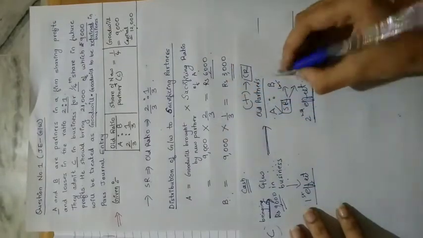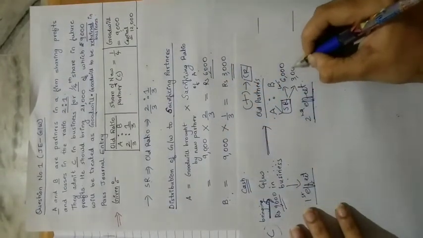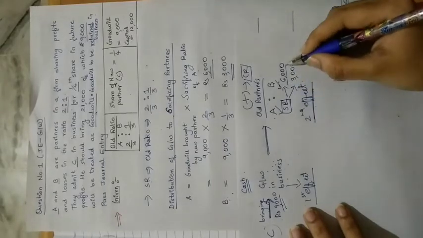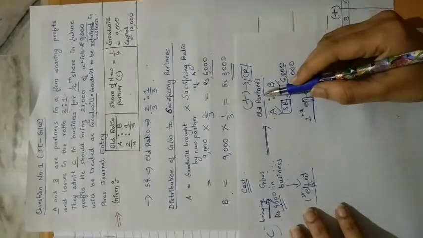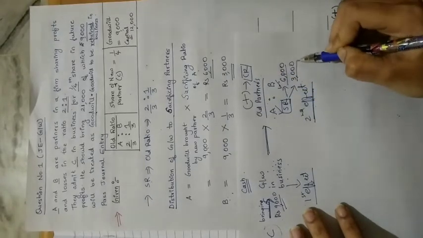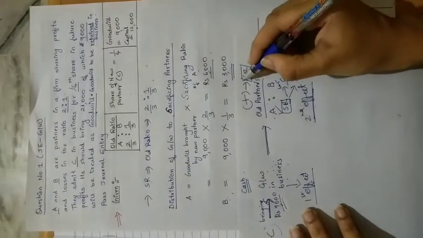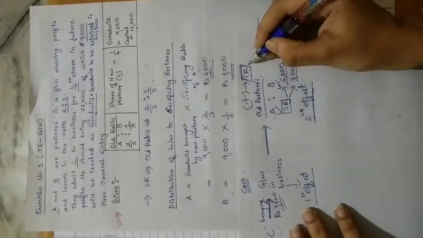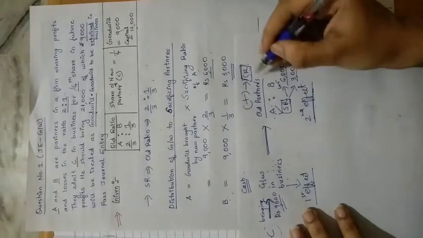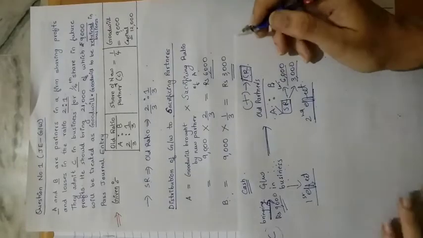For A 6,000 will be given and for B 3,000 will be given. So this amount 6,000 will be added to A's capital account and 3,000 will be added to B's capital account. Added means what we do here, we credit in the partner's capital account. We have to credit A's capital account and we have to credit B's capital account.